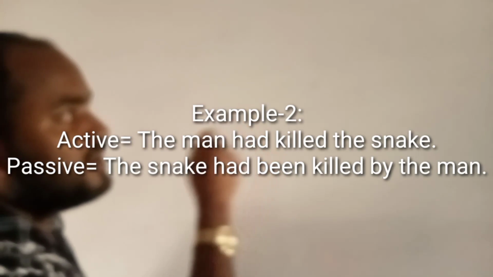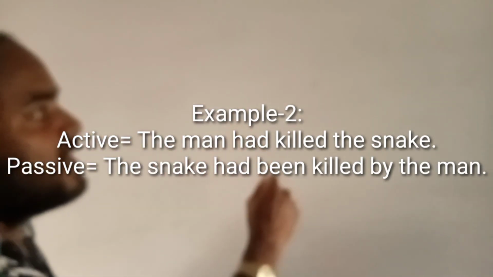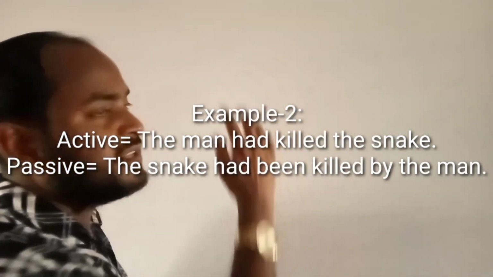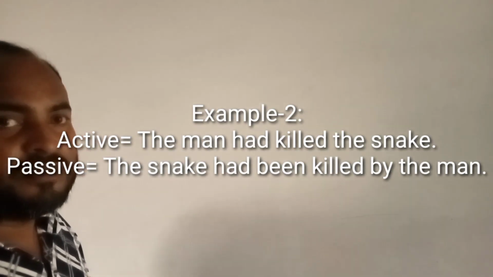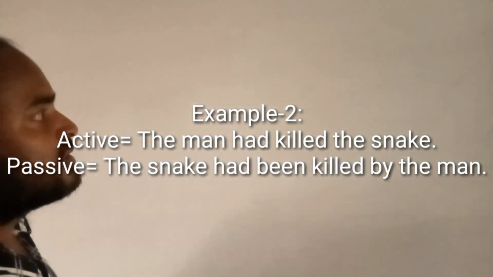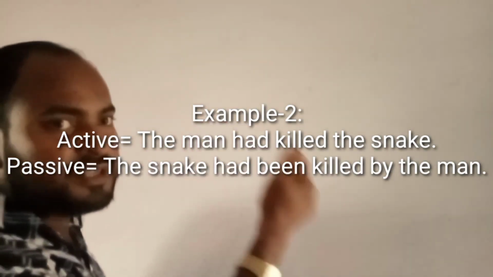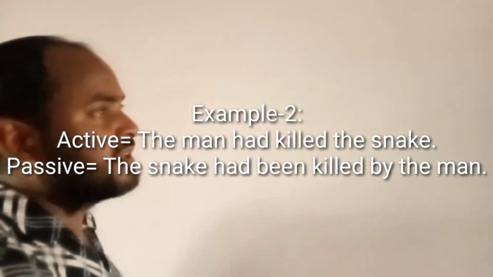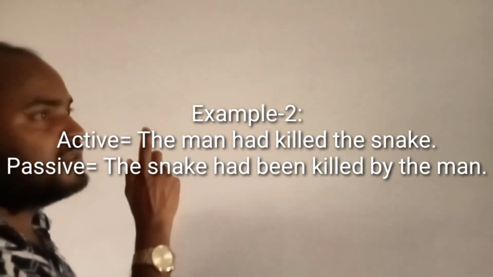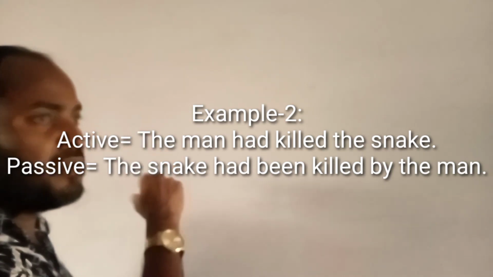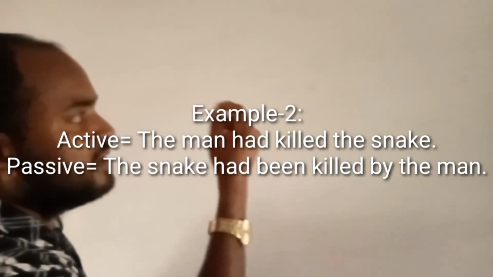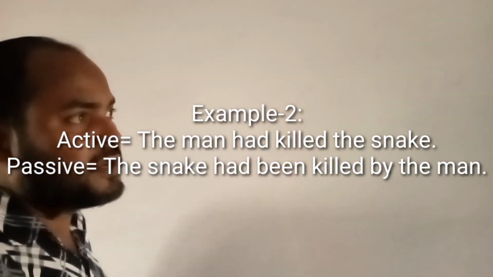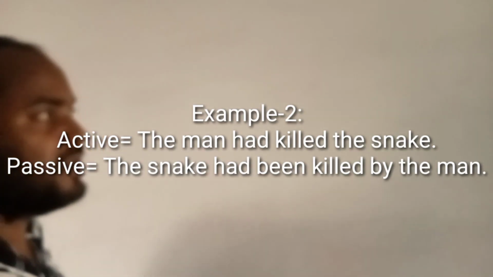Another example, the man had killed a snake. Okay, my dear learners. The subject is the man, then had, and then the past participle of the verb. This is past perfect tense. Okay.